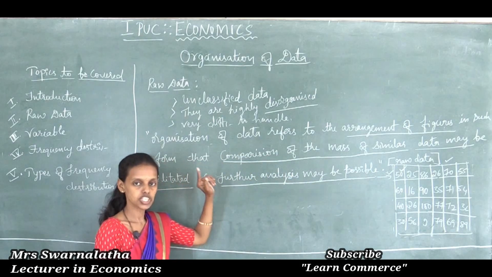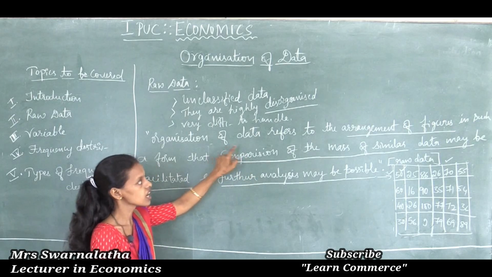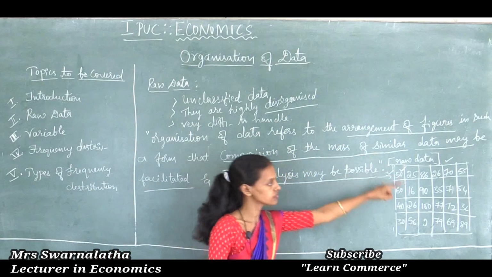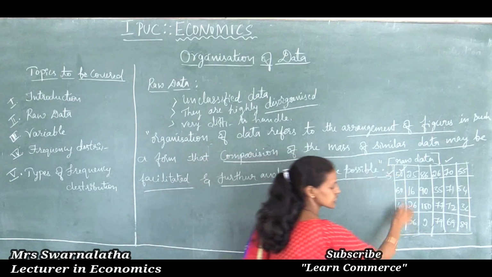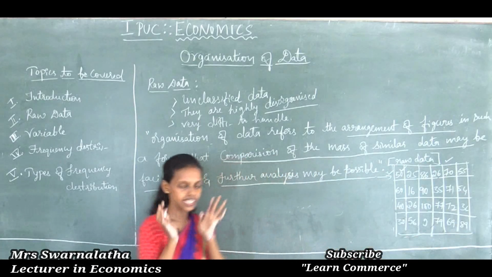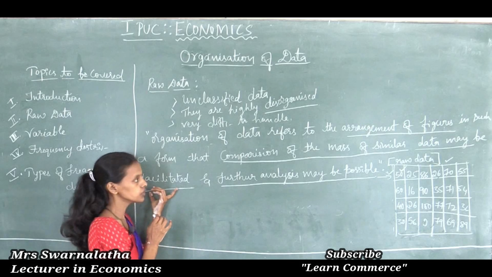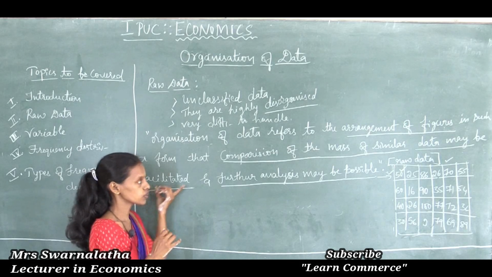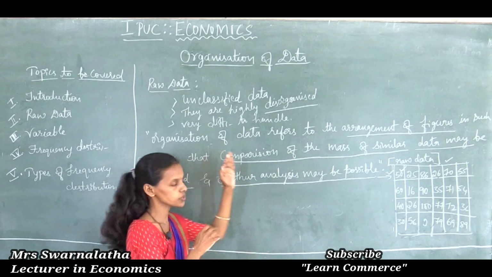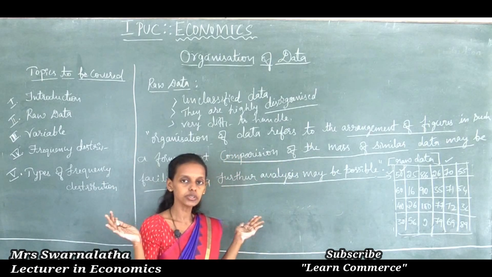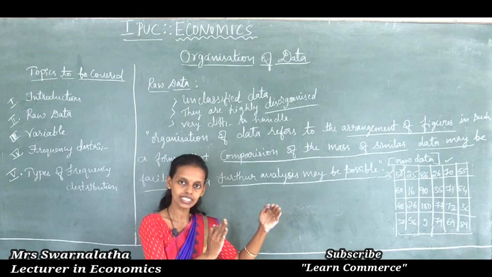Why is the organization of data essential? It means arranging the figures either in ascending or descending order, to facilitate comparison and to classify the similar data in a particular manner.